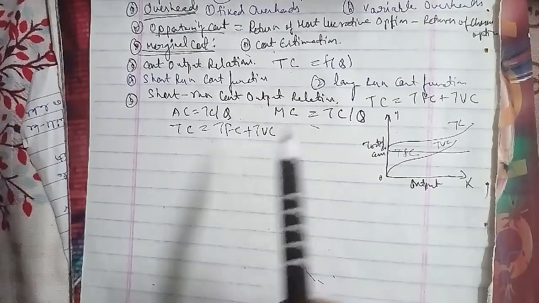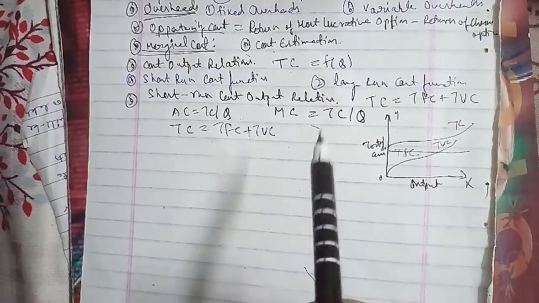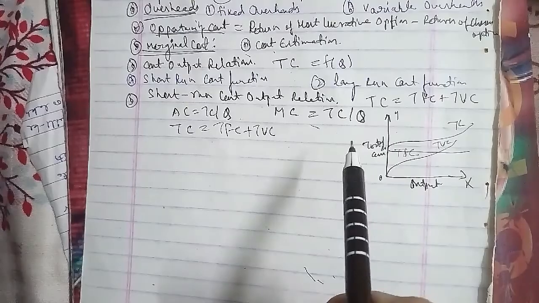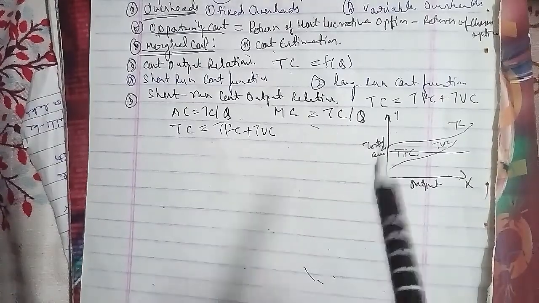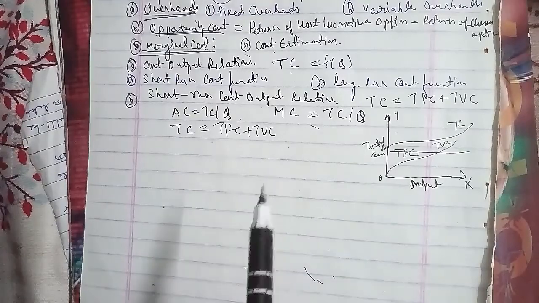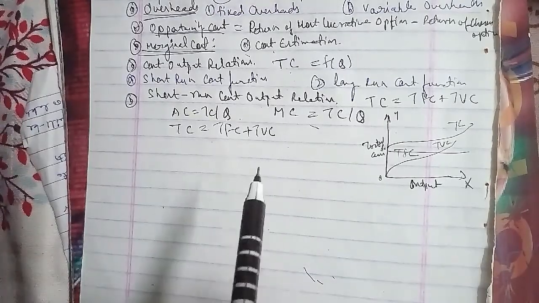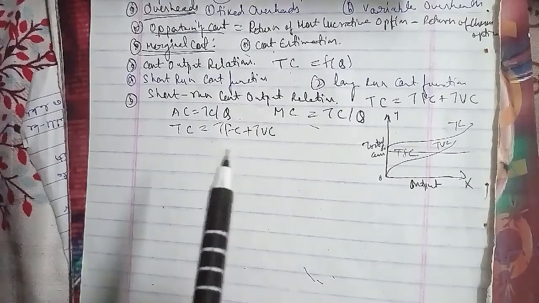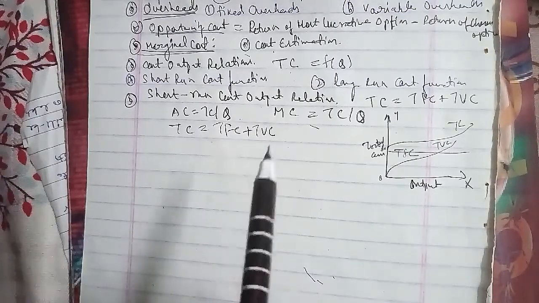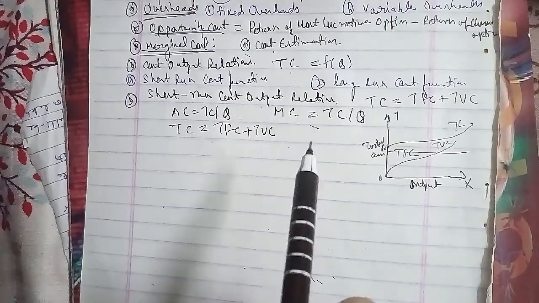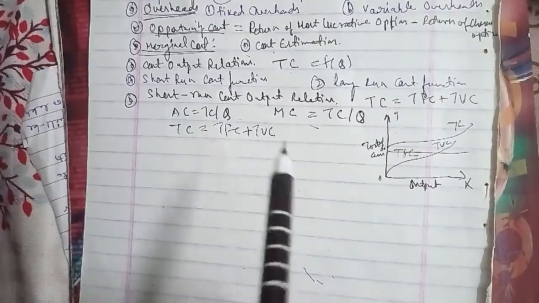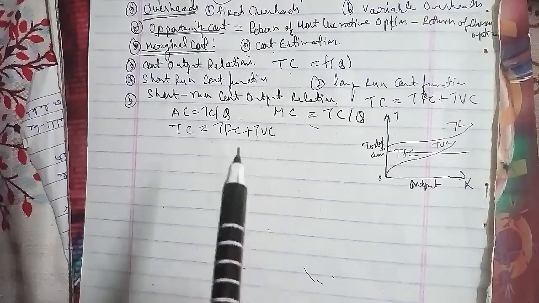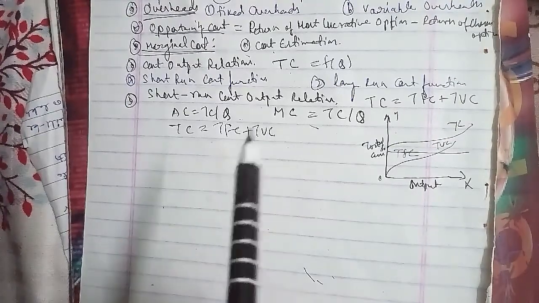A downward trend in the MC curve shows increasing marginal productivity, that is, decreasing marginal cost of the variable input. Similarly, an upward trend in the marginal cost curve shows the rate of increase in the TVC on the one hand, and decreasing marginal productivity, that is, increasing marginal cost of the variable input, on the other. The marginal cost curve intersects both the AVC and AC curves at their lowest points.